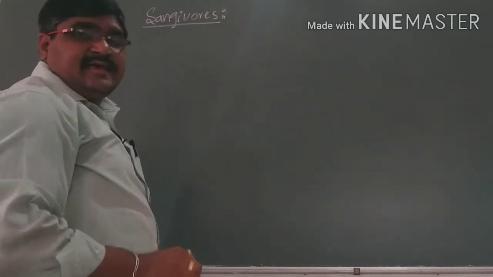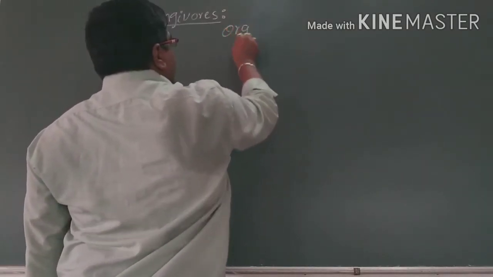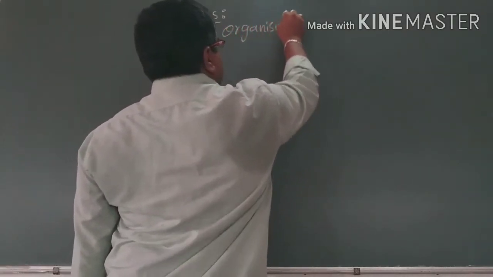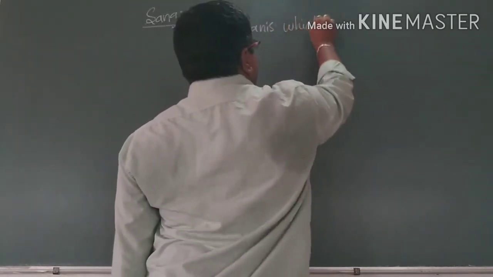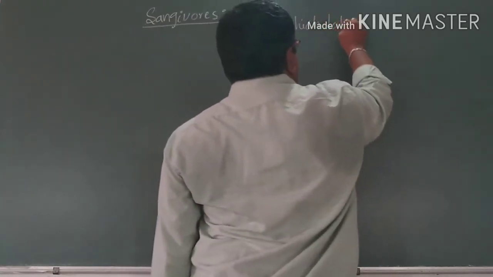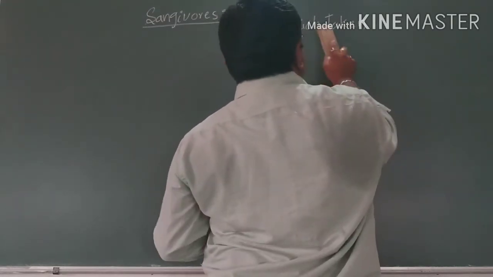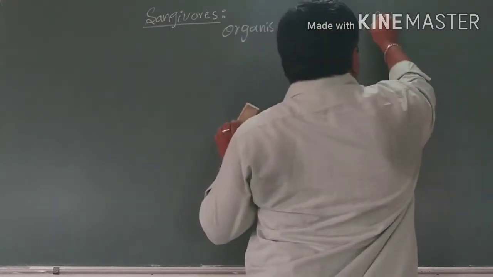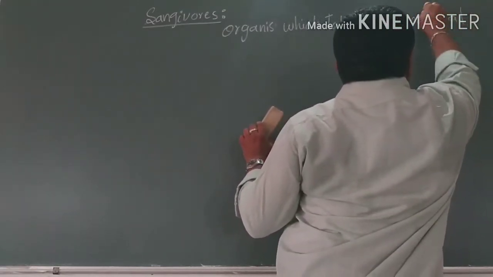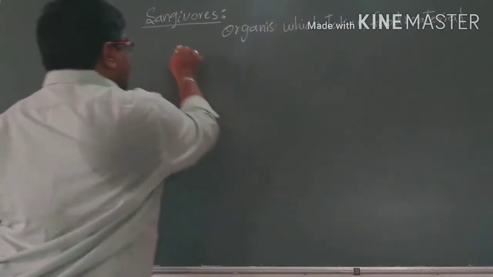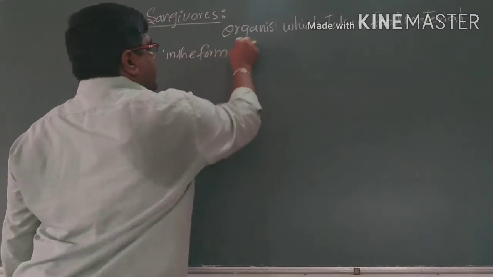So here, sanguivorous. What does sanguivorous mean? The organisms which take food material in the form of blood.